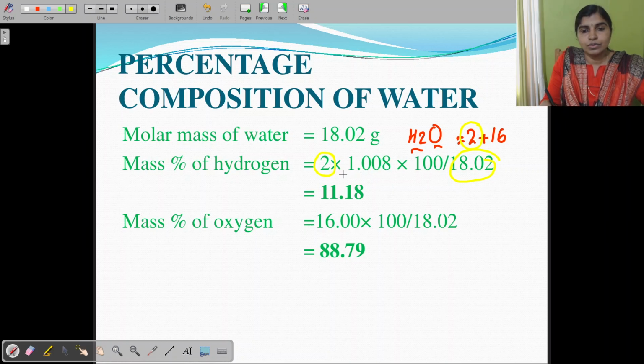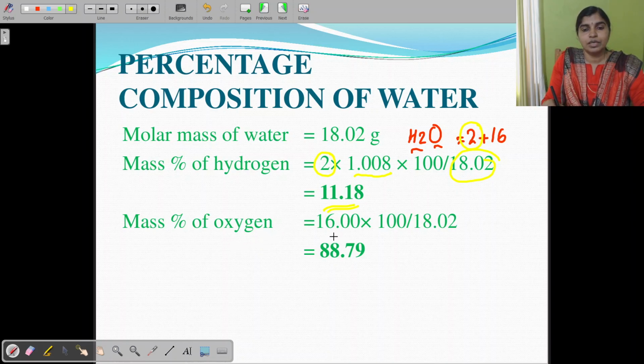Okay, so 2 into 1.008 exactly, that is 2.016. If you take the exact mass, you can take 1.008 or 1 exactly. So that is equivalent to 2 into 1.008 into 100 divided by 18.02. That is the method. So the mass percentage of hydrogen is equal to 11.18, and the mass percentage of oxygen also can